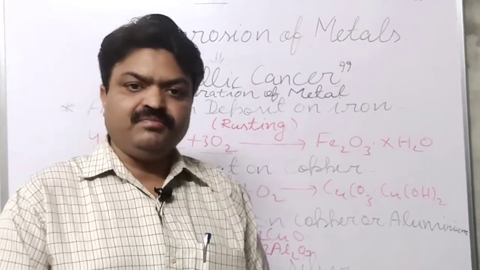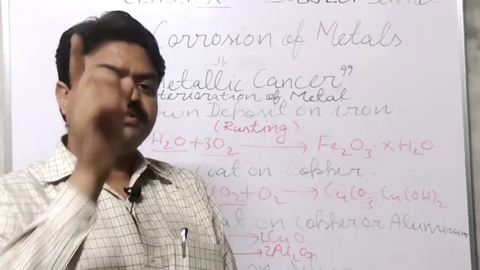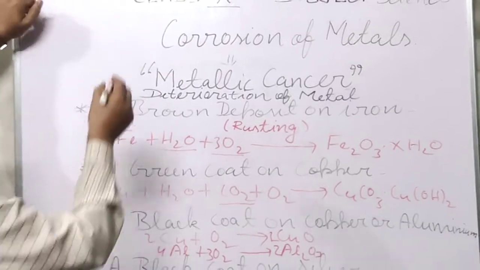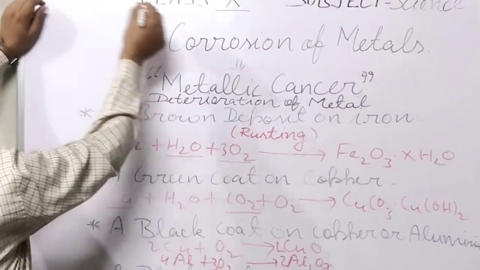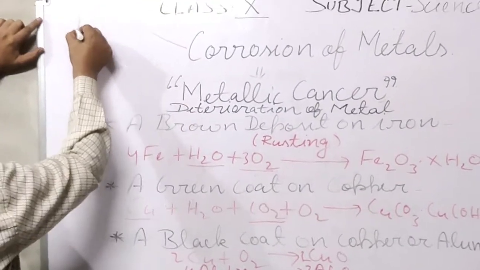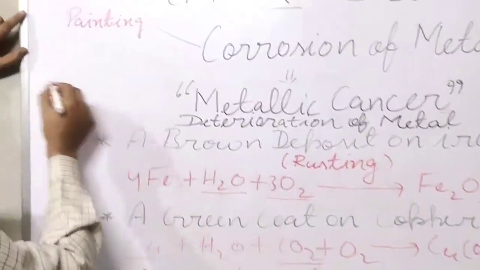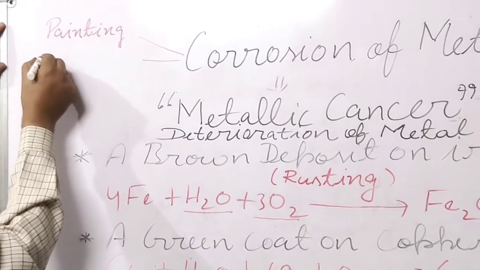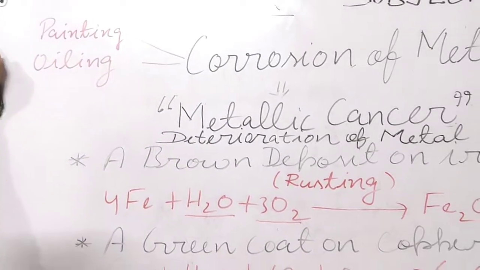Now we come to how we can stop them. So in the starting I told you that we can stop them, means there are preventive measures from which we can stop the corrosion. First is painting. With the help of painting we can stop. With the help of oiling we can stop. With the help of greasing we can stop.